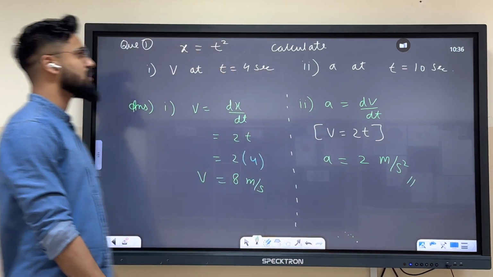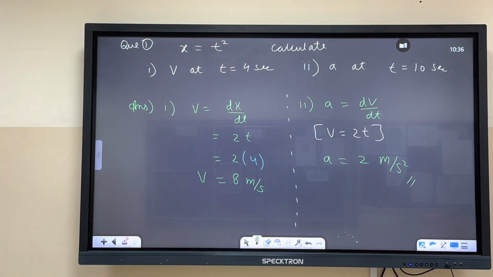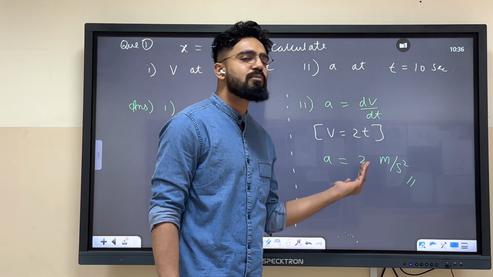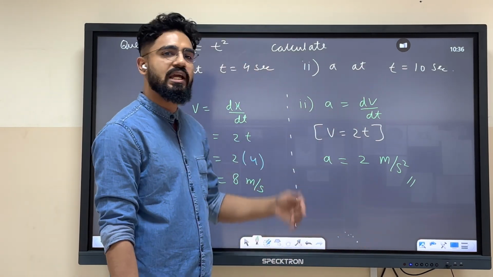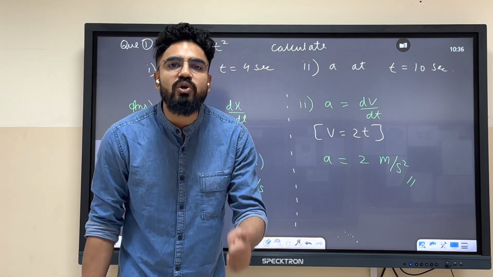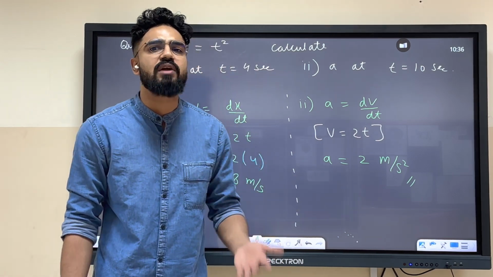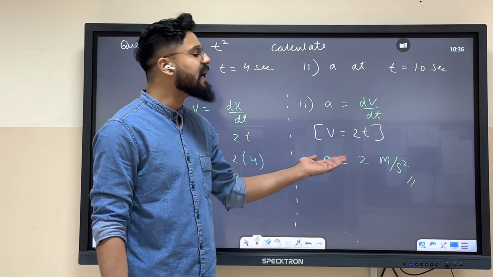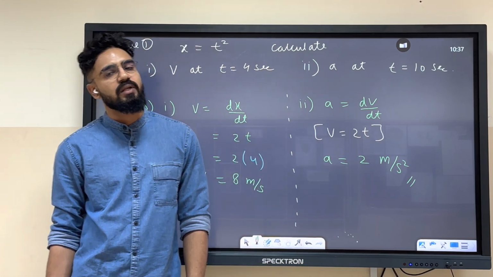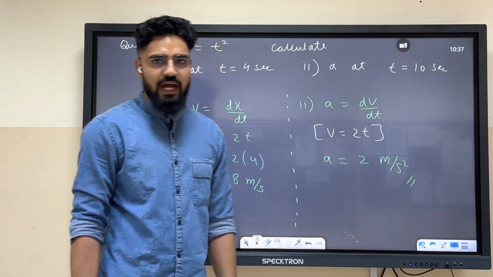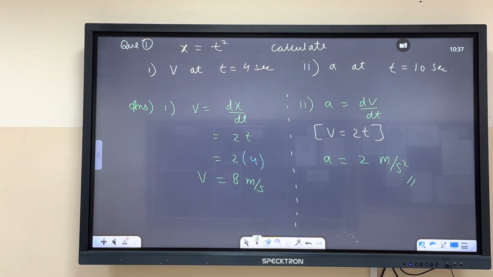Now you will say, sir, but there is no time over here where we should put t equals 10 seconds. Well, this is a constant. At any point, at t equals 0 second, 1 second, 2 second, 3 second, 4 second, 5, 6, 7 seconds, the acceleration is 2 meter per second square. Are we getting it? Done? Correct?